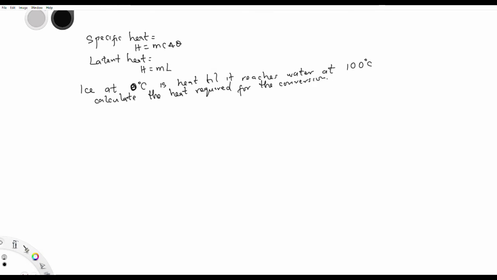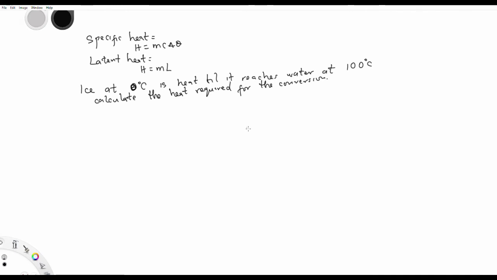Now, this question is tricky. Yeah, it is, because this time around ice has gone from 0 degrees Celsius to water at 100 degrees Celsius. There's a change in state, and there's also a change in temperature. Remember, latent heat is about change in state, but no change in temperature. But specific heat is about change in temperature, no change in state, isn't it? But this time there's a change in state and a change in temperature. But in order to solve this very well, you have to break down all the steps that happened.